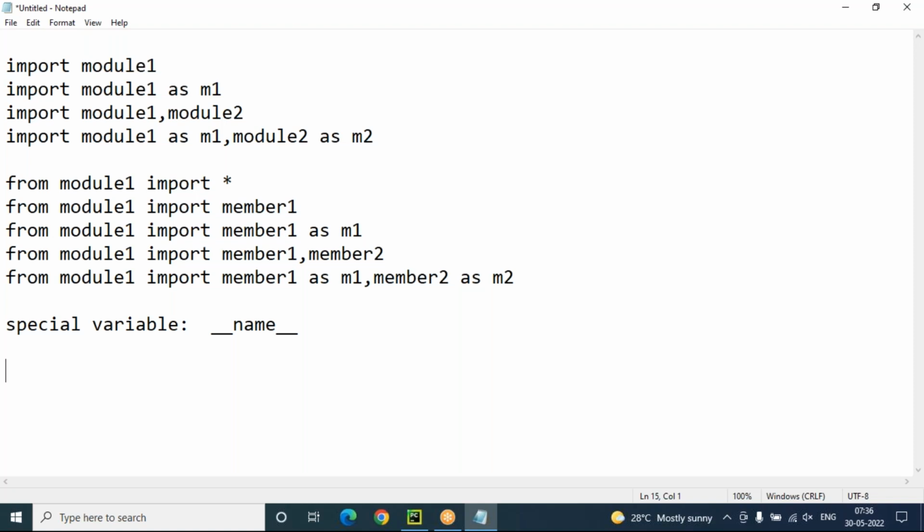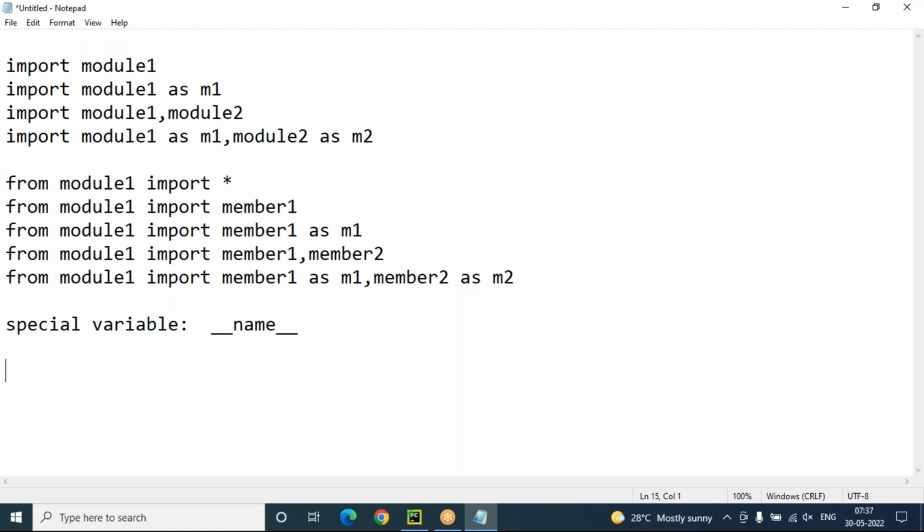is executing as an individual program or it is executed from some other program. It will check. Who will check? The special variable will check. Suppose you are writing the code in one program, you can directly execute that program, as an individual program, or else it is executed from some other program.